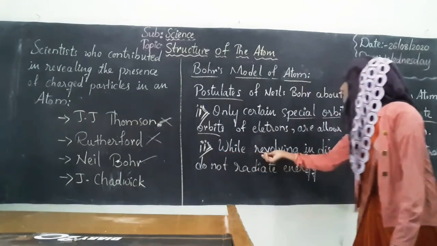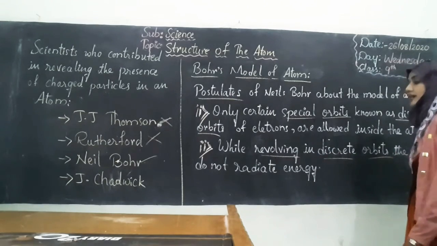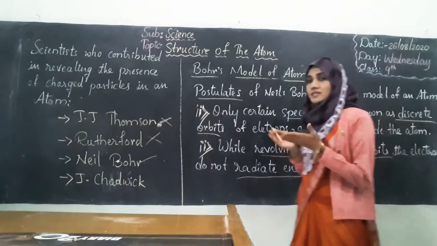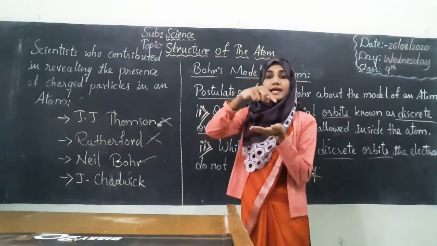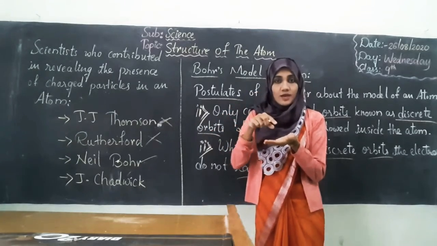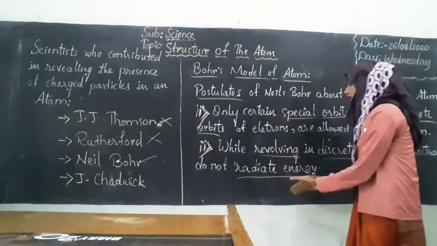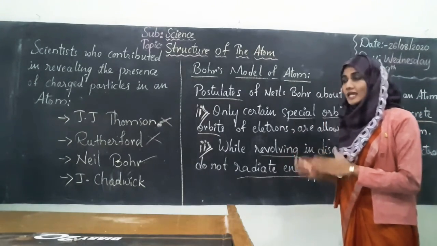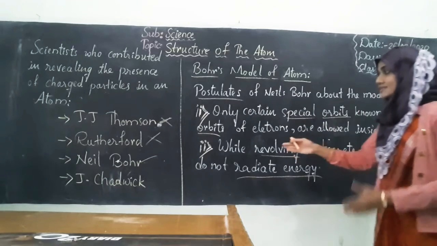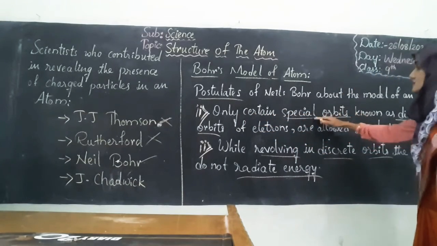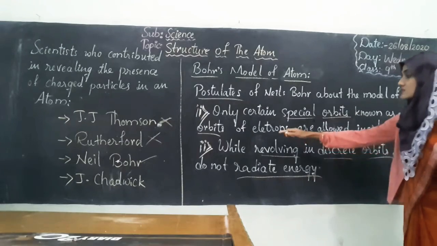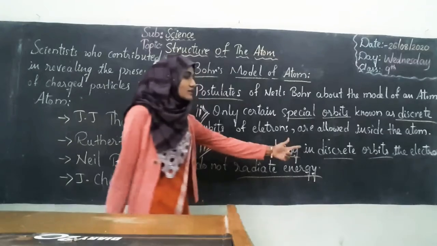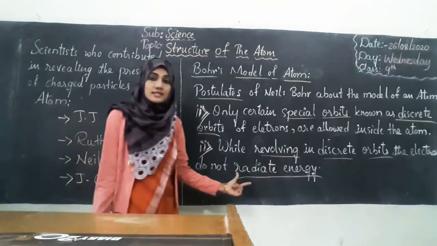Second postulate: while revolving in discrete orbits, the electrons do not radiate energy. Orbits are nothing but the imaginary path in which the electron revolves around the nucleus of an atom, right? So while revolving around the nucleus, electrons do not radiate energy. These are the two postulates. Once again, only certain special orbits known as discrete orbits of electrons are allowed inside the atom. While revolving in discrete orbits, the electrons do not radiate energy.